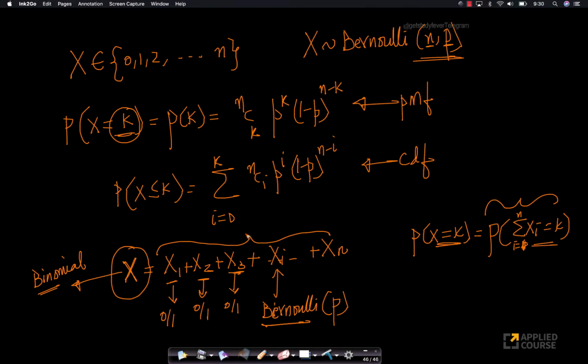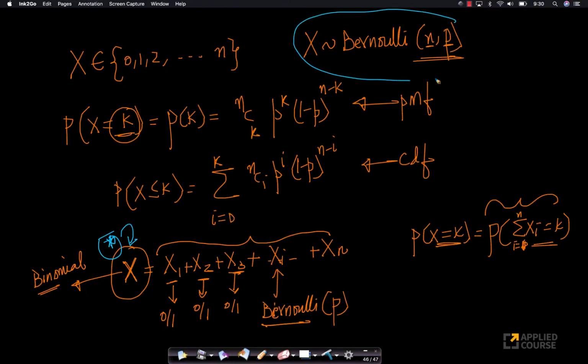Now with this you can prove a lot. This is a very, very important mathematical step, because given this, I can compute the mean of a binomial random variable. We're only worried about binomial random variables now. So I can compute the mean of a binomial random variable as the expected value of X. And what is the expected value of X? It is nothing but the expected value of X1 plus X2, and so on, plus Xn. Remember that each of these Xi's is a Bernoulli random variable.